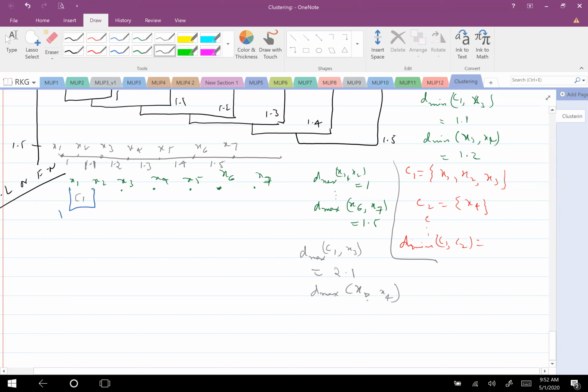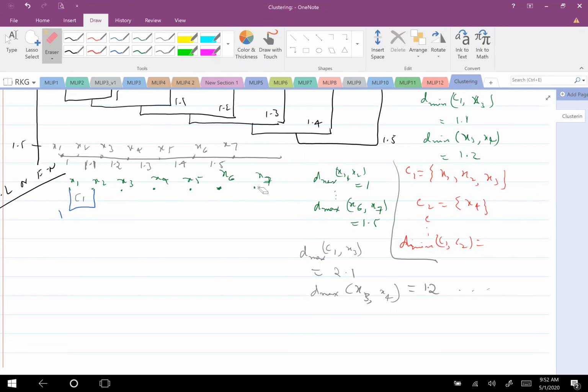So which one should I cluster now? If I write all Dmax like this, I can write Dmax of C1 and X7 as well. Just for clarification, can some of you tell me what Dmax of C1 comma X7 is? 7.5. Very good, it is 7.5.